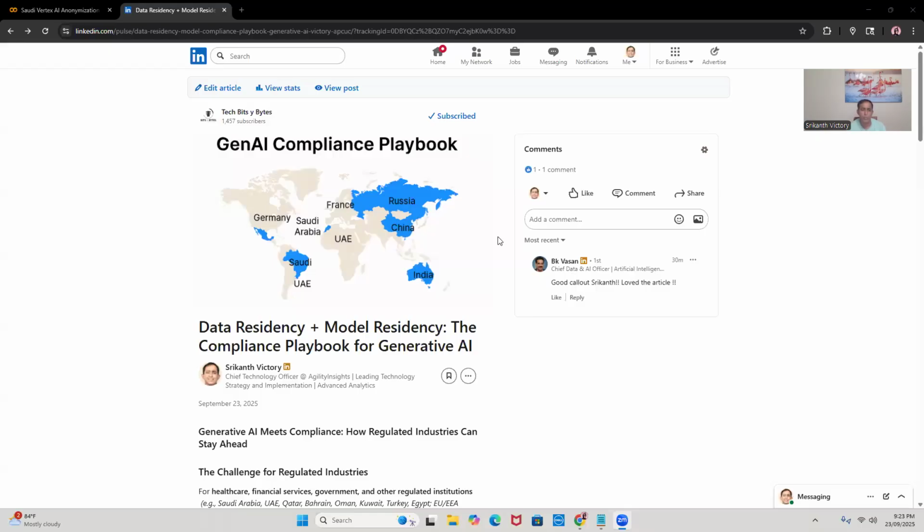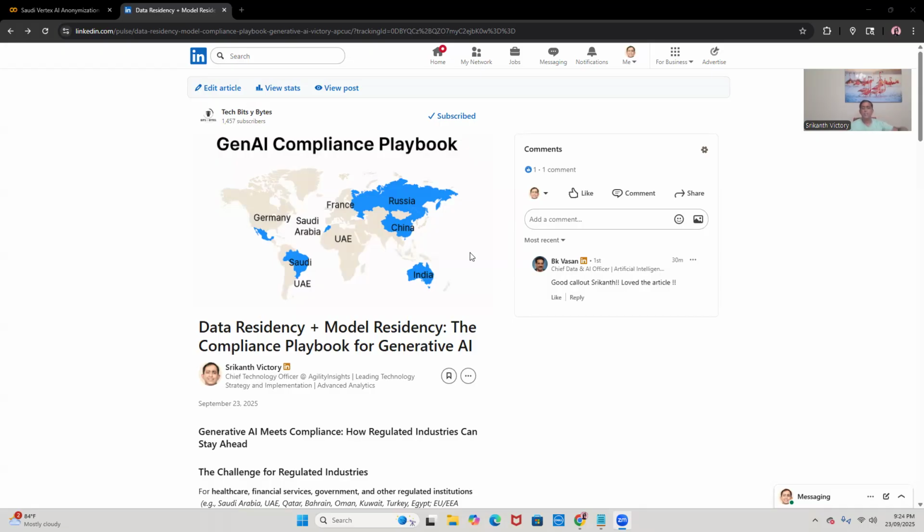So this is the blog that you can see in my LinkedIn post. The topic is Generative AI Compliance Playbook. In other words, data residency plus model residency. That's a compliance playbook for generative AI. When we implement any models across countries or across regions, we want to make sure we implement them in a compliant way, with sovereignty and trust. That's the most important thing. Building a model is not a big deal nowadays. It's more important that it is compliant.